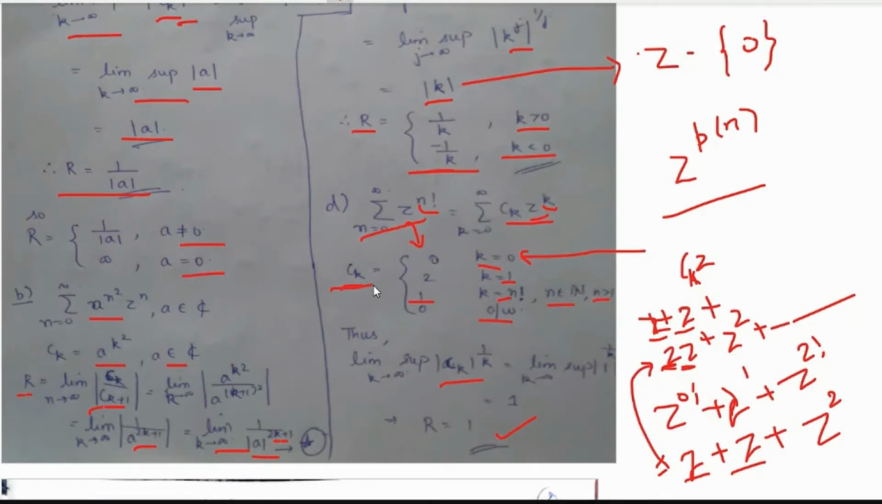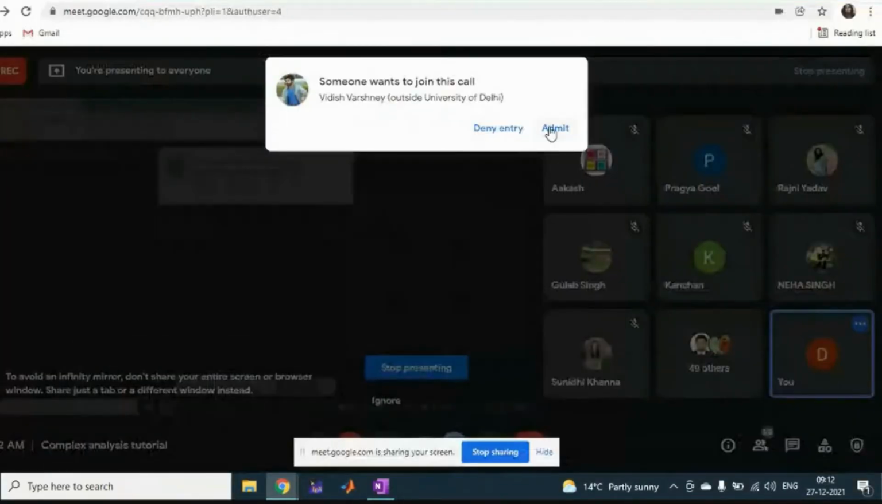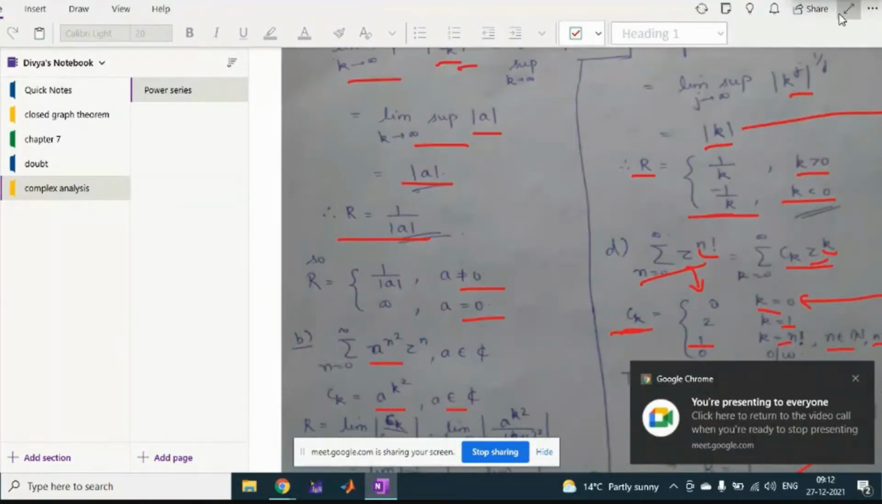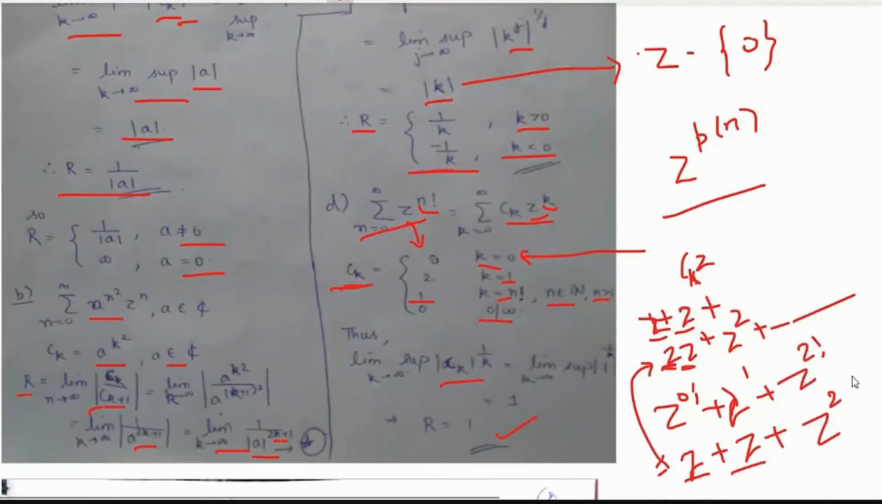Now, if we are taking the limit supremum, what we do is: limit k tending to infinity of modulus of ck to the power 1 by k, if we are finding the limit supremum of any series, right? So the basic concept of limit supremum is that if there is a finite number of points, say 0 at most places,